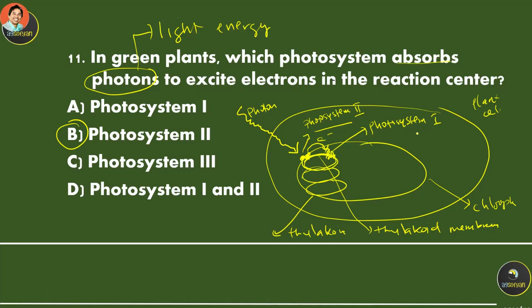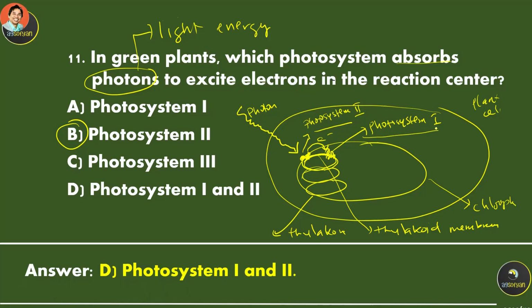So this name is just based on which one was first found in the research. So the one that absorbs the light or the photon is actually photosystem 2, and then from photosystem 2 will transfer energy or electron to photosystem 1.